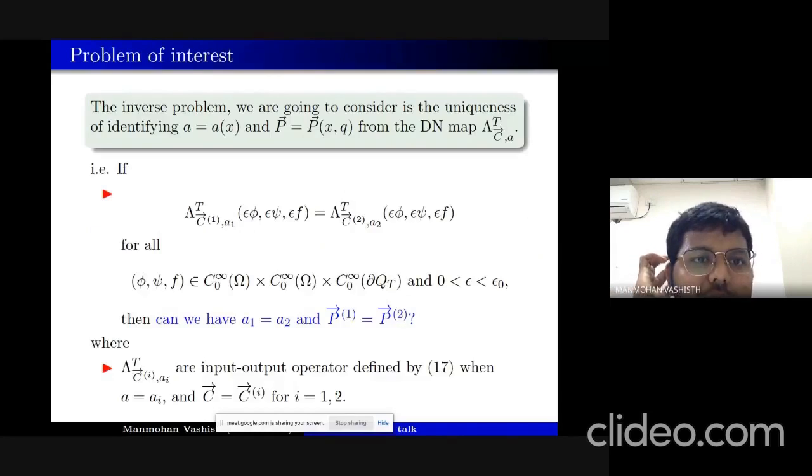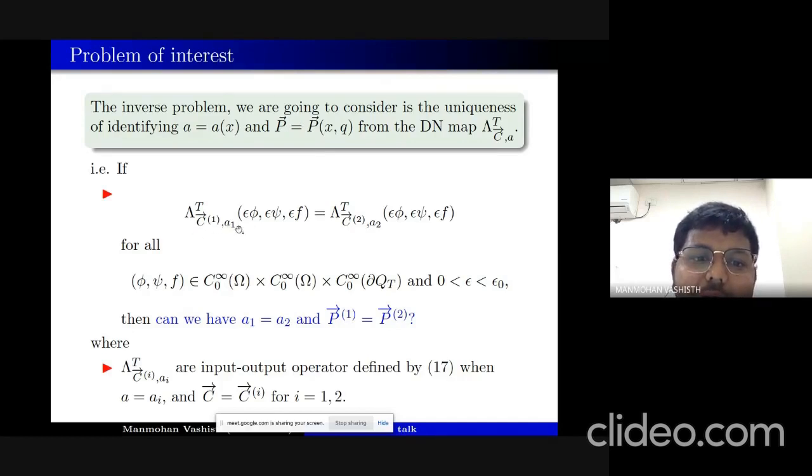Then we define the problem of interest, which is the inverse problem, and we are going to consider uniqueness here. So the point is, if we are given this input output map Lambda_c, can we recover this potential a and the coefficient of the quadratic nonlinearity, which is p vector of (x,q)? This is our aim, and mathematically we can write it in this form.